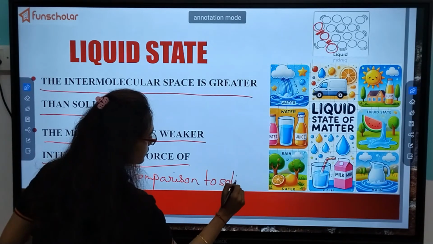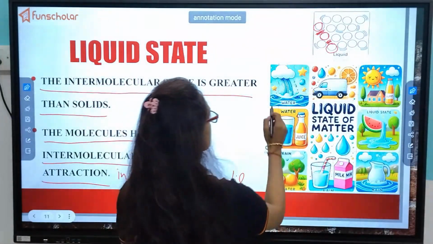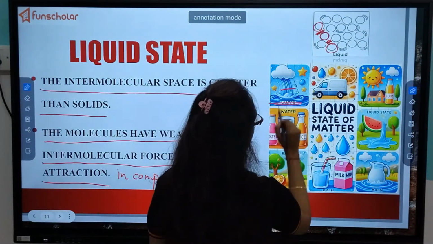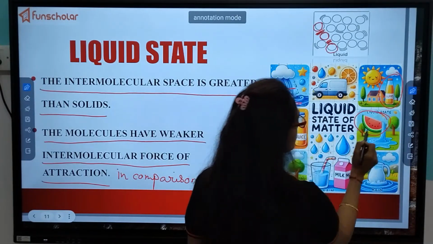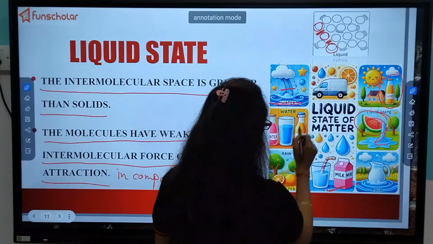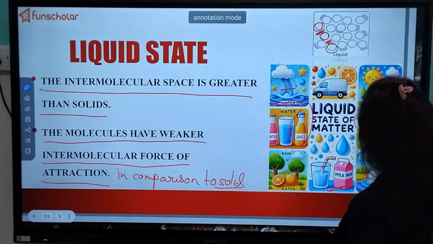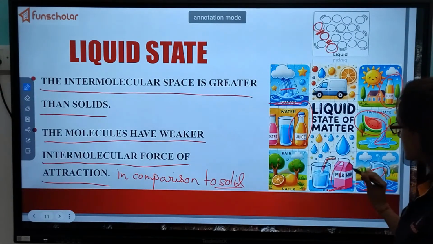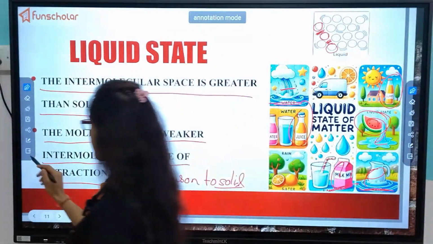So what things come under liquid? I have already told you. See, ocean, rain, juice. This also, if you make it, it turns into juice. Milk, juice, rain, milk. Everything comes under what? Liquid.